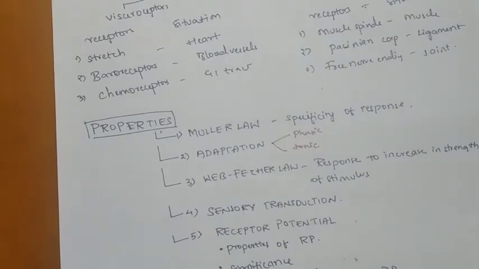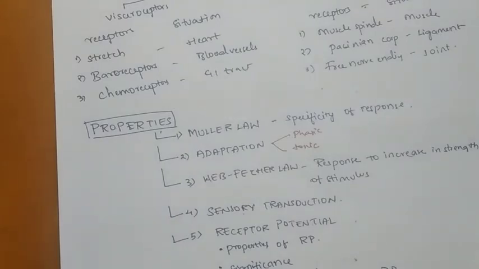And the next is sensory transduction. When a receptor is stimulated, it gives an impulse to the CNS to respond. So in this way, several reactions take place. The stimulus, the external energy, is converted into an action potential, electric energy. This is called transduction.